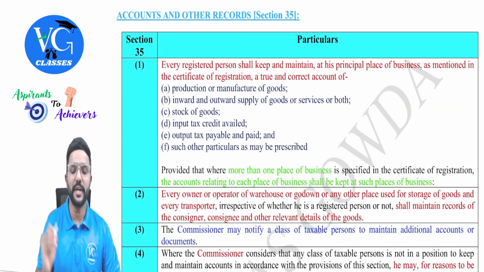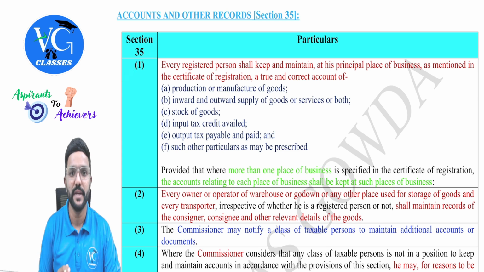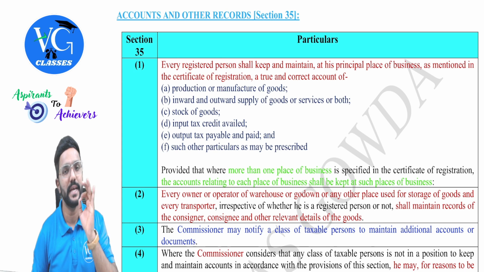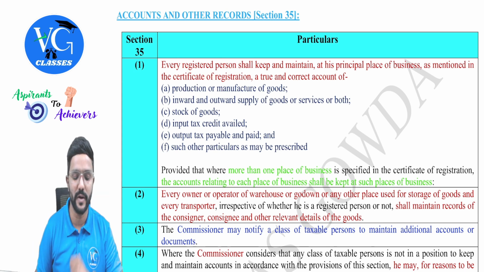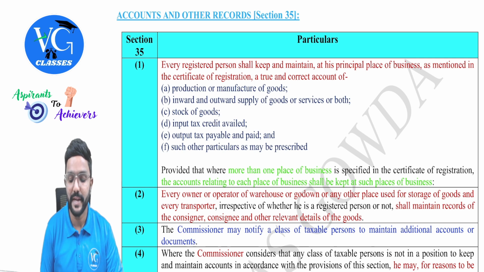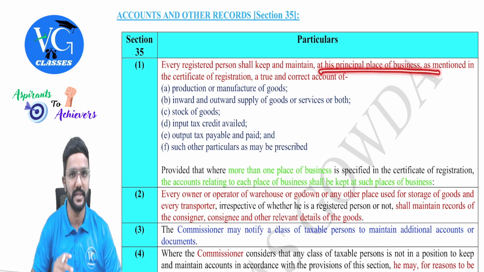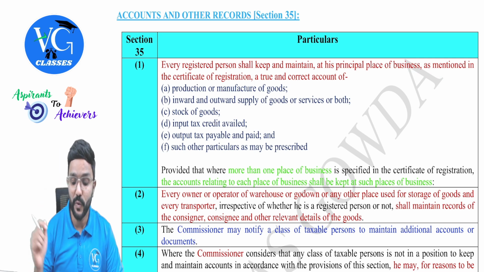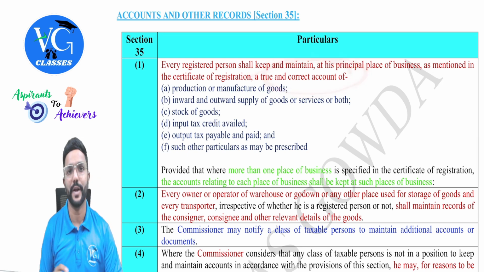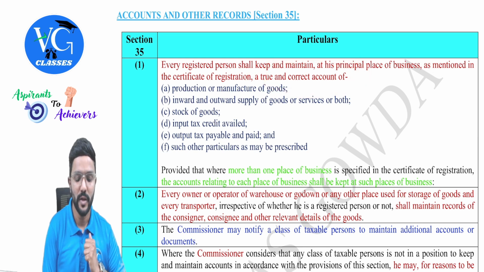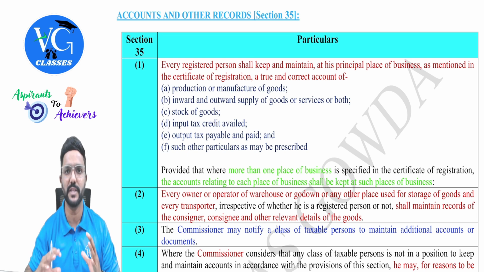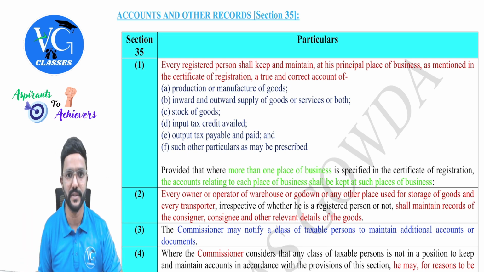Okay. Section 35 subsection 1 specifies every registered person. That means whoever is registered under GST, they have to maintain accounts and records. Shall keep and maintain at his principal place of business as mentioned in the certificate of registration a true and correct account of. Okay, true and correct account of what and all? Production or manufacture of goods, inward and outward supply of goods or services or both, that is both with respect to sales as well as purchases.